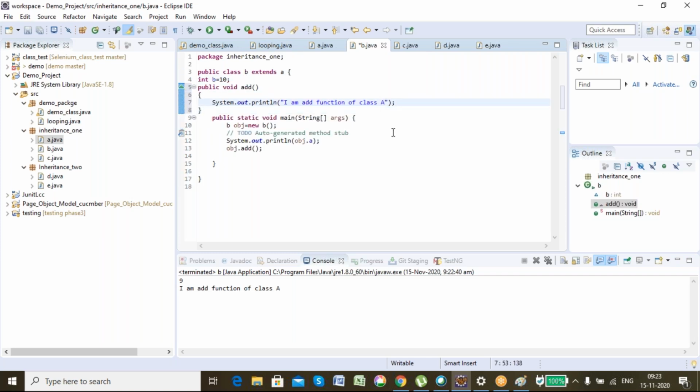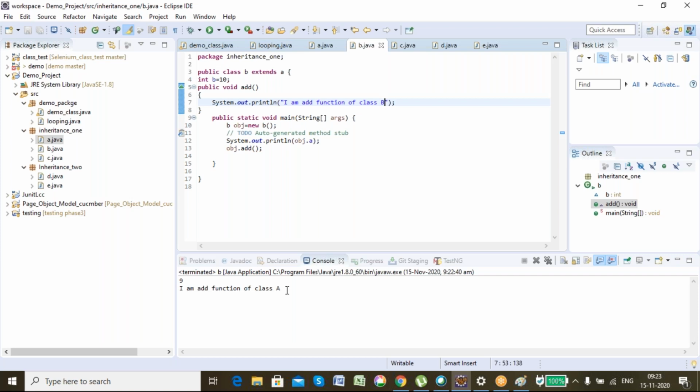Class B. Can anyone tell me what the output will be? Just try. Add function of B will be invoked.